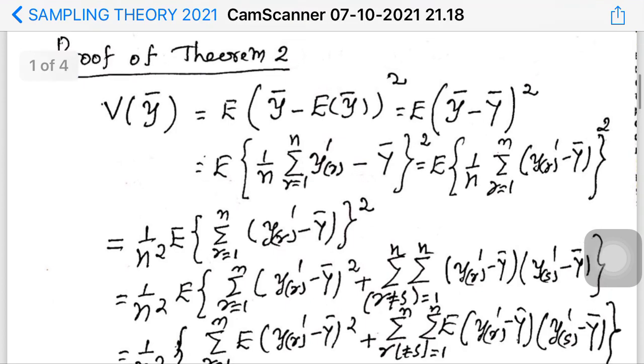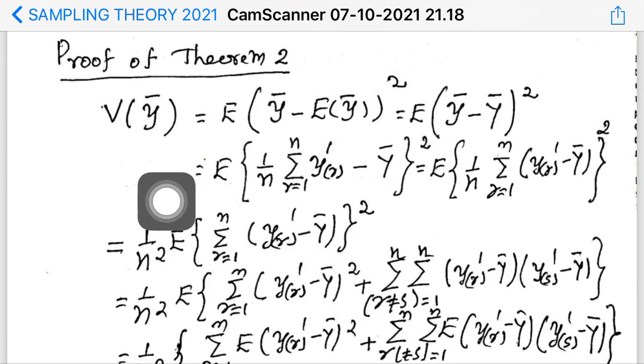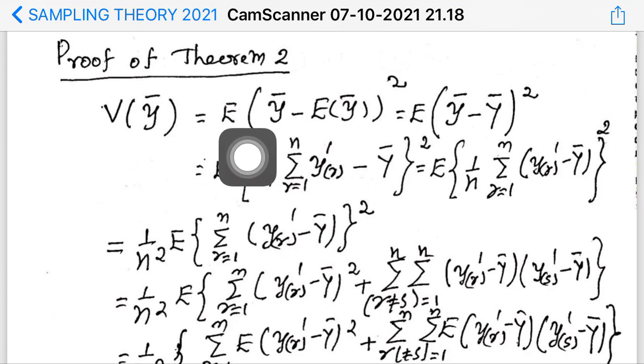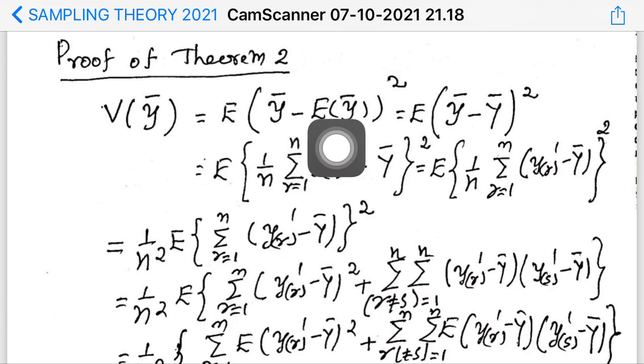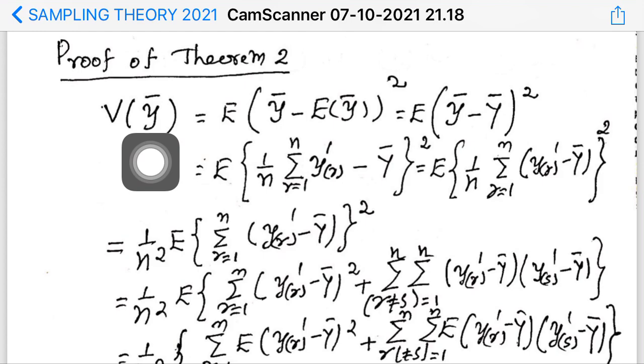Now we come to the second theorem. The second theorem is the evaluation of the sampling variance of the sample mean. This result will be different for SRSWR and SRSWOR, as you will see later. Now we will prove this result for SRSWOR. What is the variance of y bar? By definition, it is the expectation of the statistic minus its expectation, the whole square. That is the usual definition of variance of any statistic or any random variable.